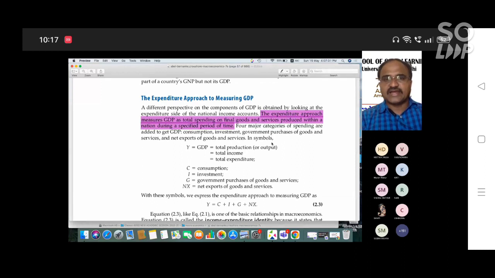What are the basic four categories of spending in GDP? There are four sectors of expenditure in the economy, which we already discussed: household sector, firm sector, government sector, and foreign sector. The household sector represents C, the firm sector represents I, the government sector represents G, and the foreign sector represents NX. So total income which we measure is C plus I plus G plus NX. This is the one diagram. I was supposed to write it on the board, but maybe next time I can use the blackboard.